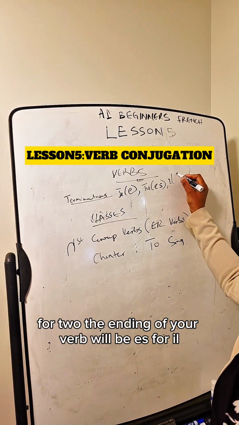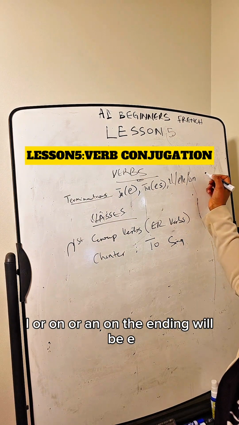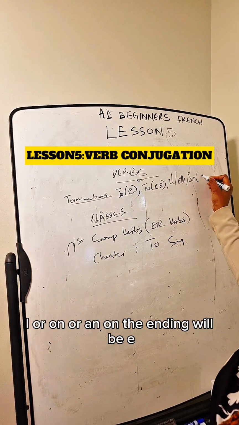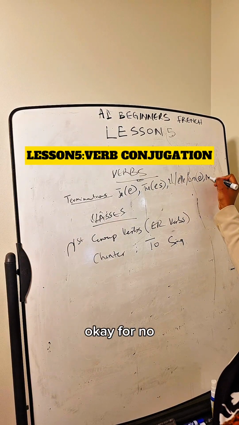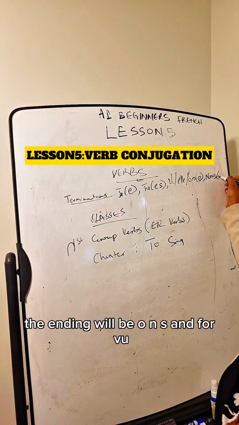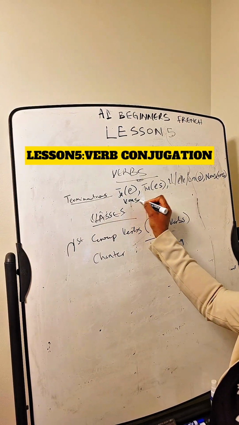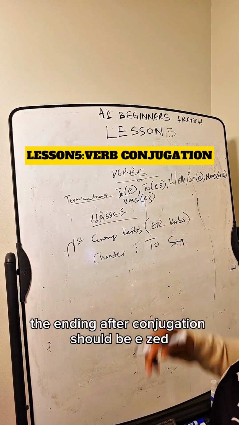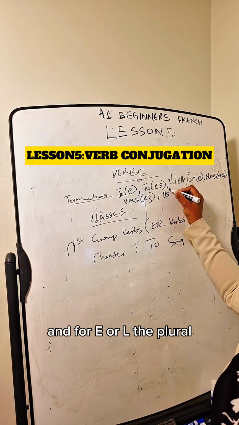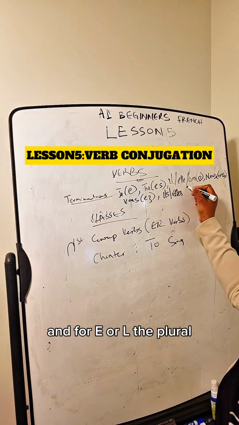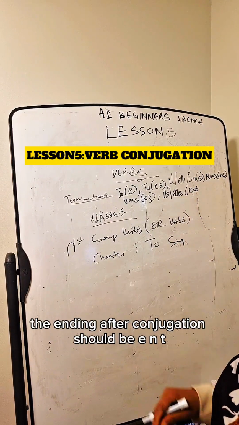For il, elle, or on, the ending will be e. Okay? For nous, the ending will be ons. And for vous, the ending after conjugation should be ez. And for ils or elles, the plural, the ending after conjugation should be ent.